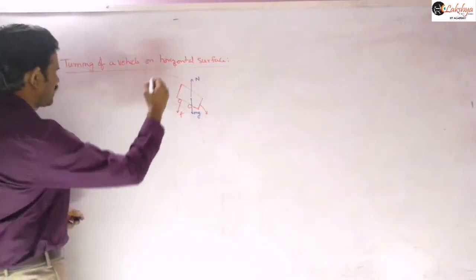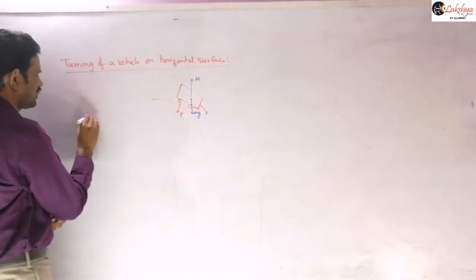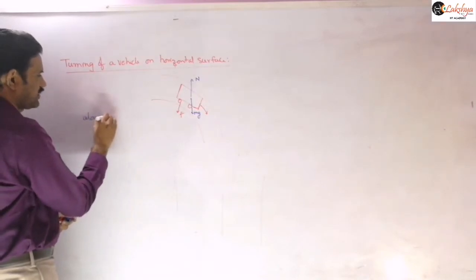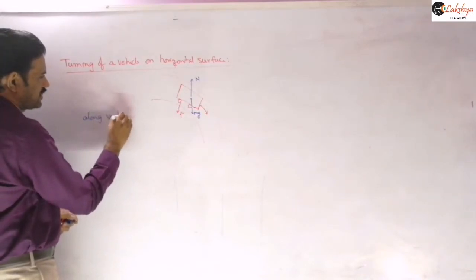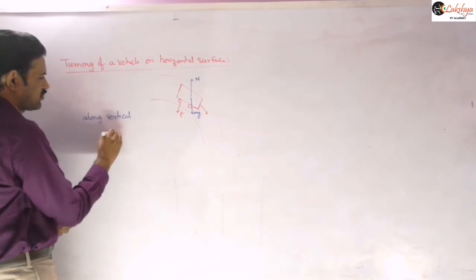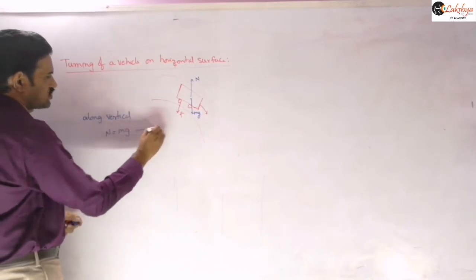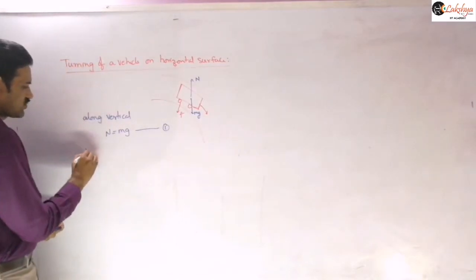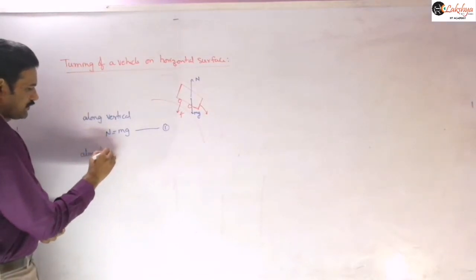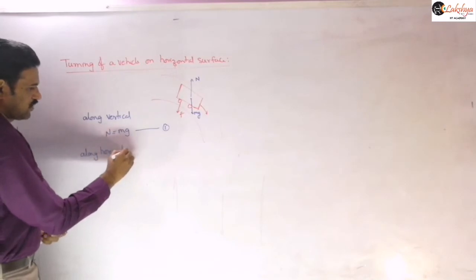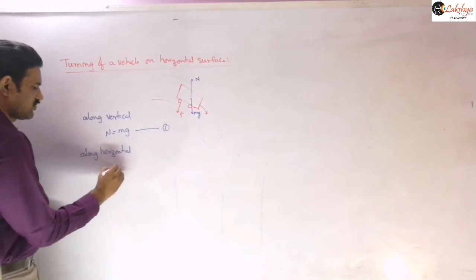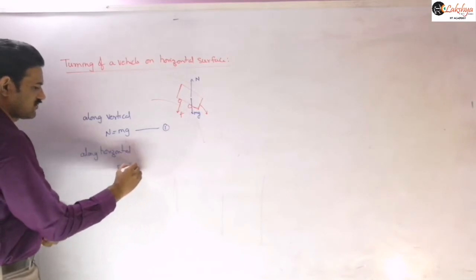Now the equations we can write: along the vertical direction, N is equal to mg. Suppose this is our equation 1. Along the horizontal direction, the centripetal force Fc is equal to the friction.